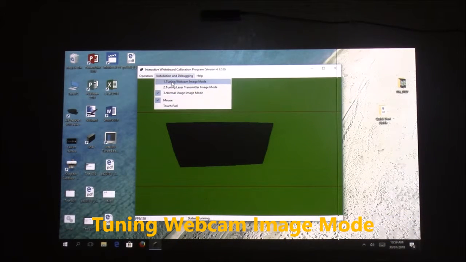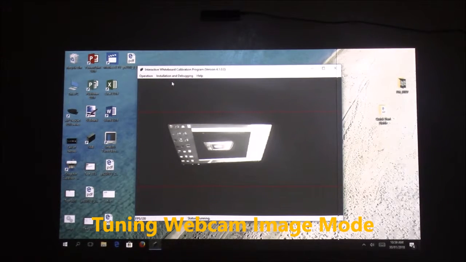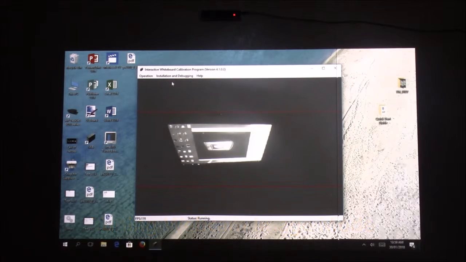Option number 1. Tuning webcam image mode. You can see the image of the projector screen must be centered in between the red lines.